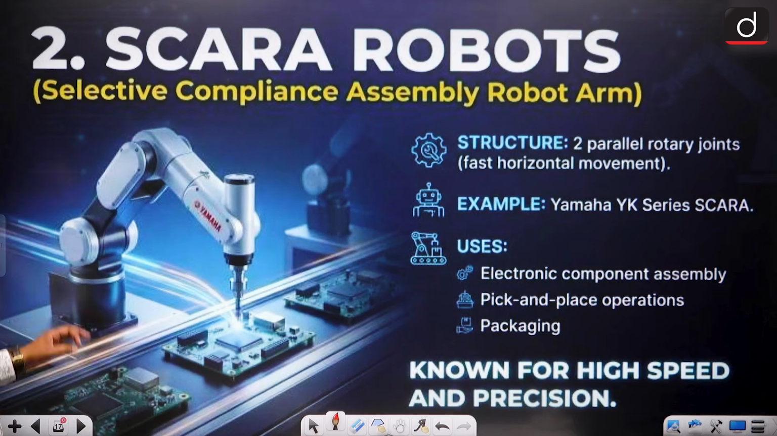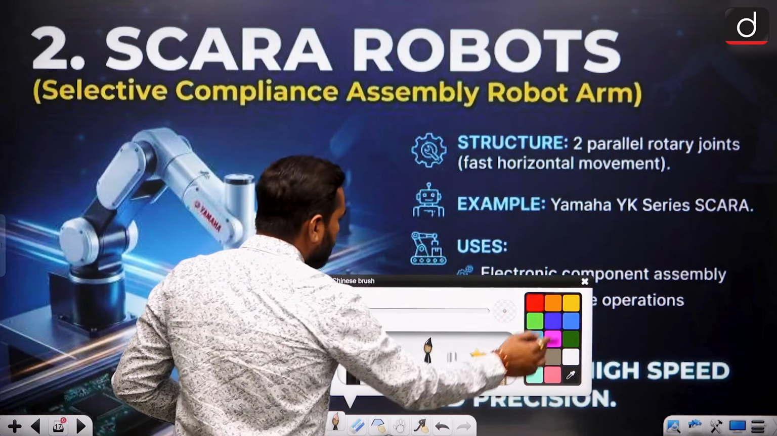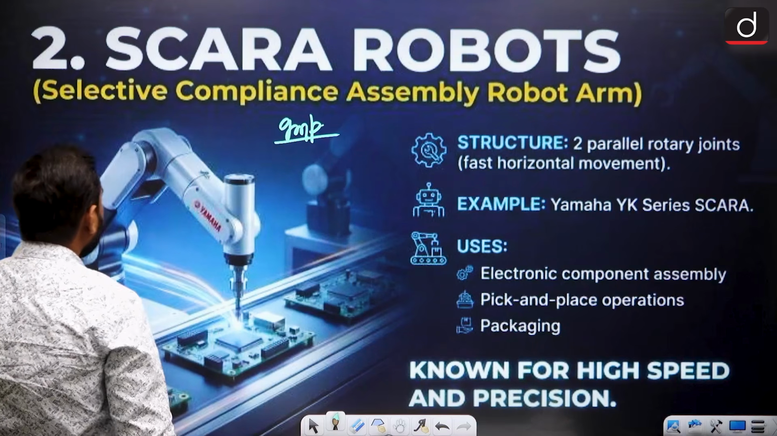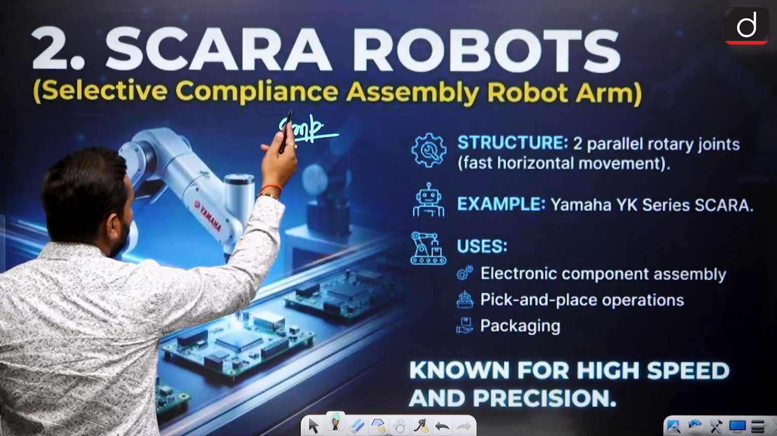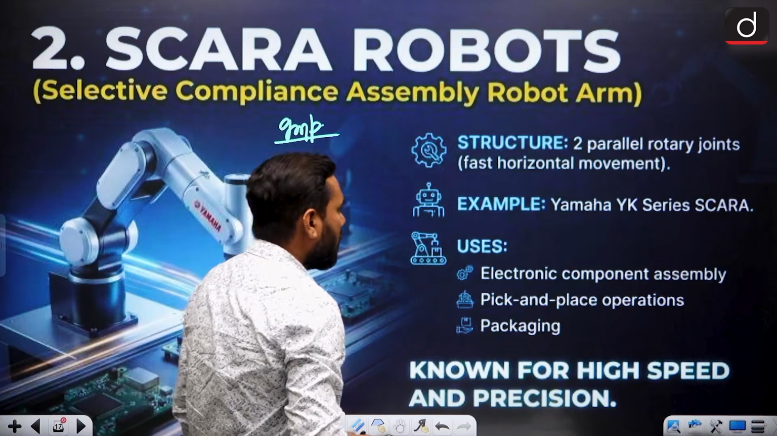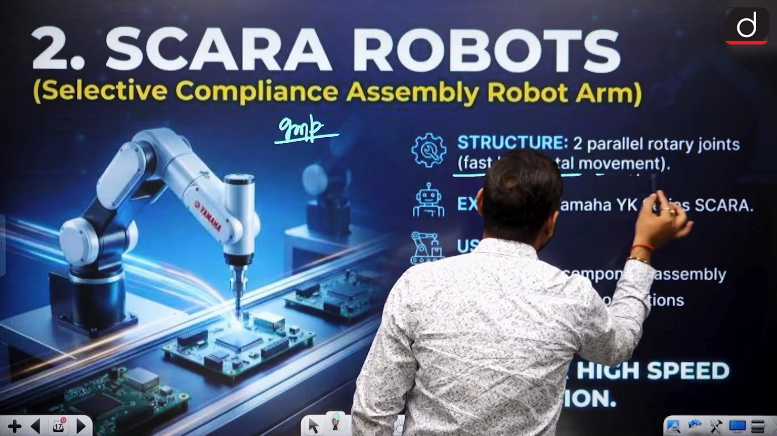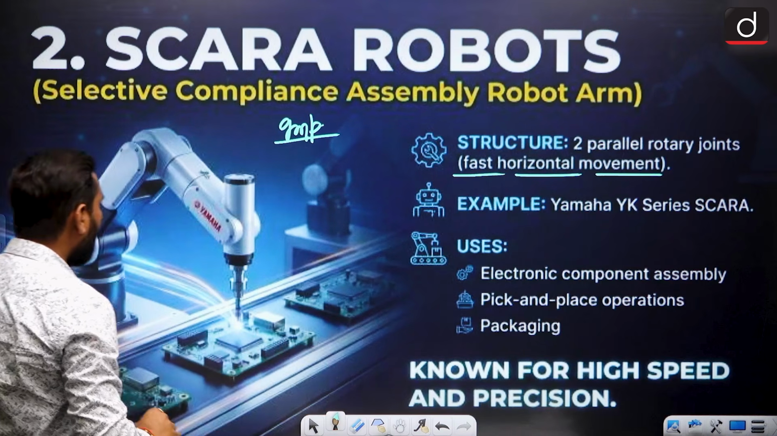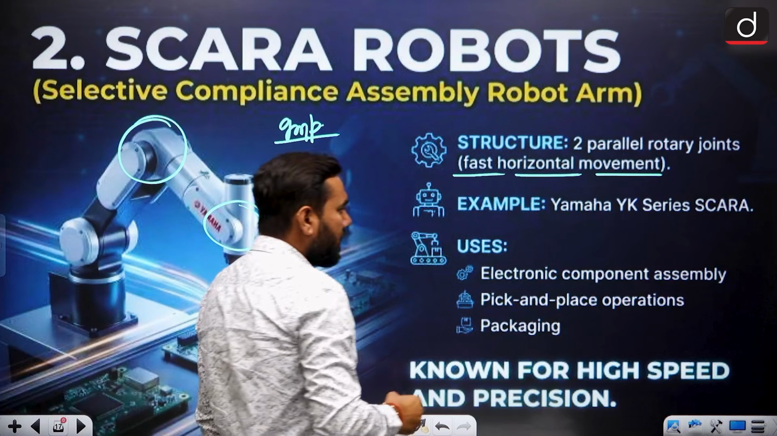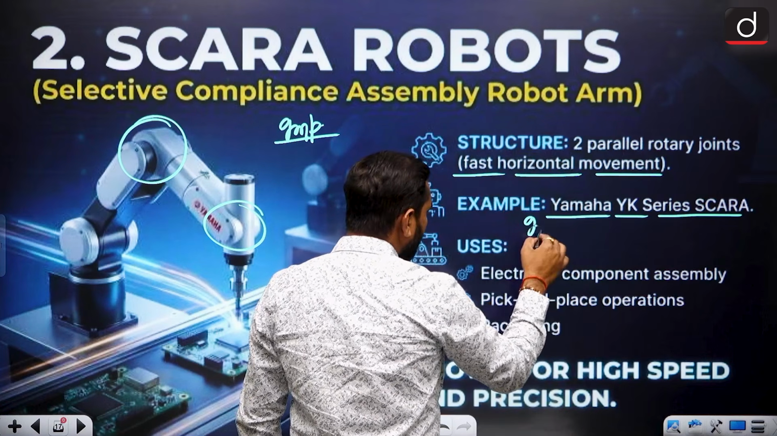Now as I tell you, the SCARA made by Yamaha, this is the most important example, made by Yamaha, that is your SCARA. So SCARA is actually your selective compliance assembly robotic arm. This is your SCARA. What is the structure? There are two parallel rotary joints, with fast horizontal movement. You can see this is your first joint and this is your second joint. Example is the Yamaha YK series SCARA, the most important example.